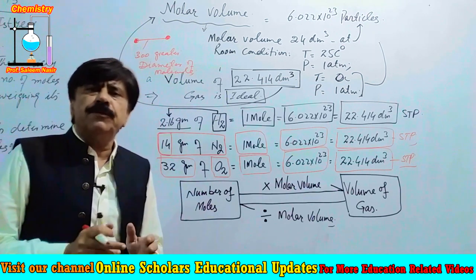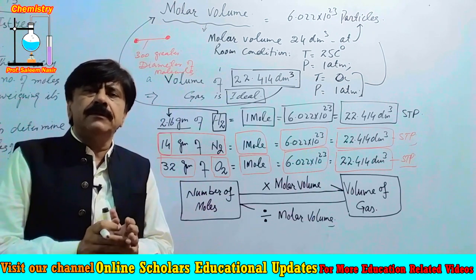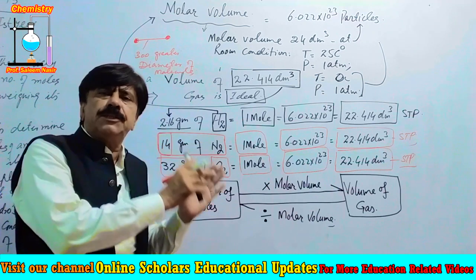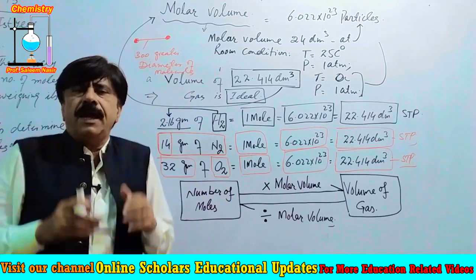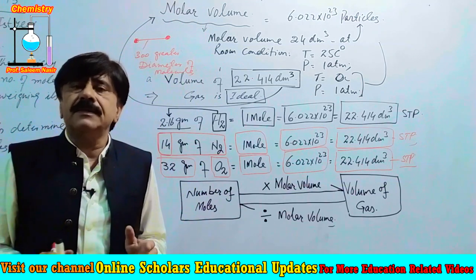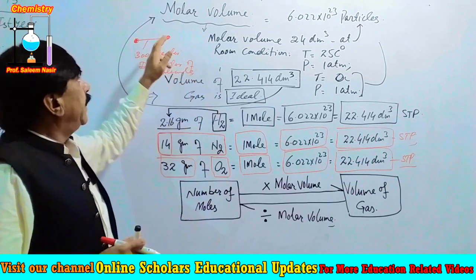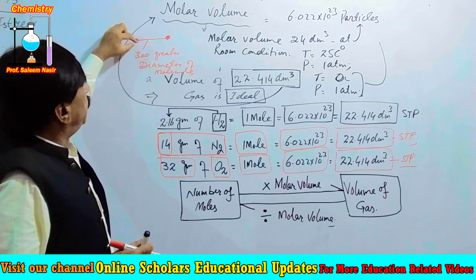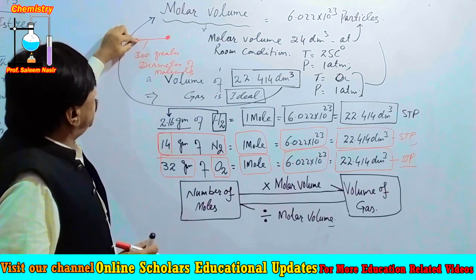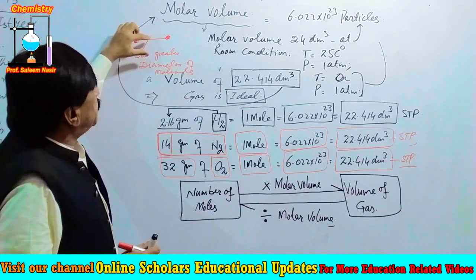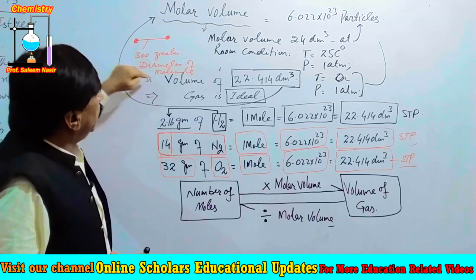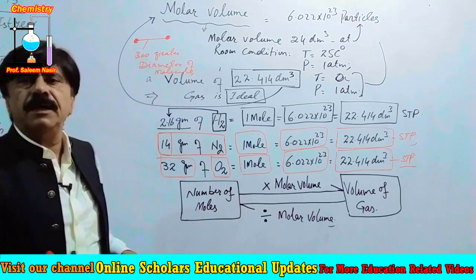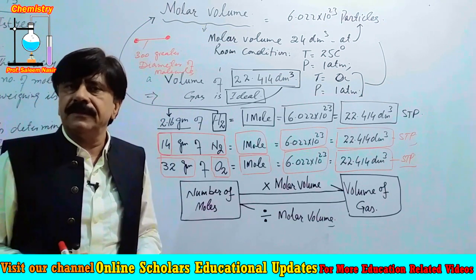The difference between the diameter of the gas molecules and the distance between them is huge, as the distance between two particles of the gas is 300 times greater than the diameter of the gas molecule.